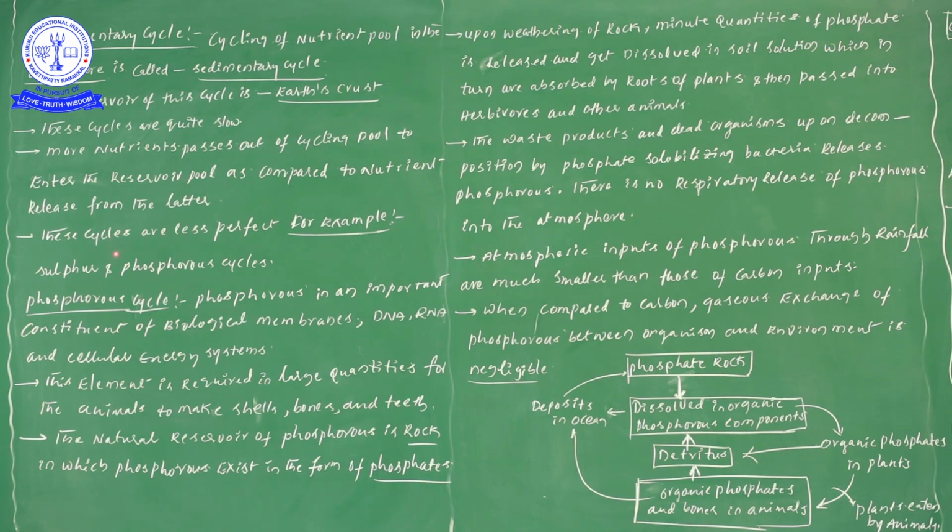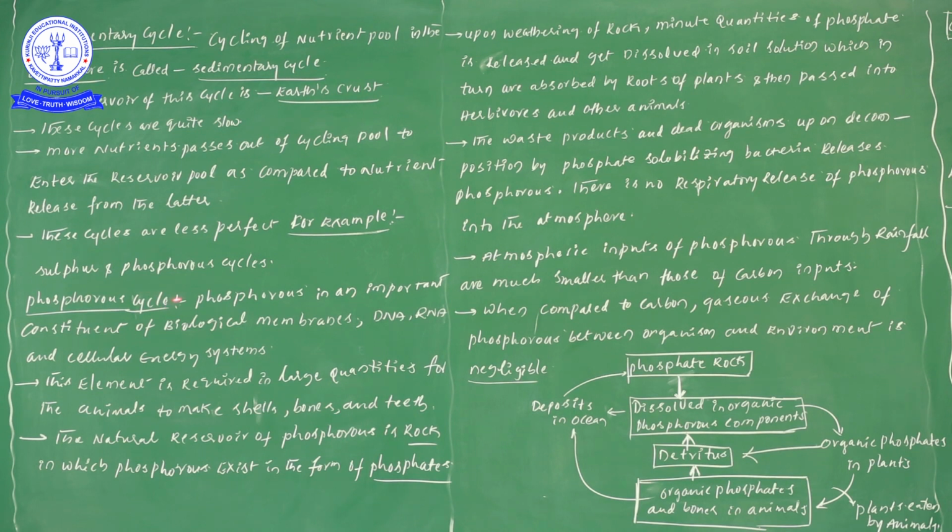When we talk about sedimentary cycles, these cycles are less perfect. Less perfectness can be observed in the sedimentary cycle. For example, the sulfur and phosphorus cycles are examples of sedimentary cycles. Now let us start to learn the phosphorus cycle. It is important for public examinations as well as from the NEET examination point of view.